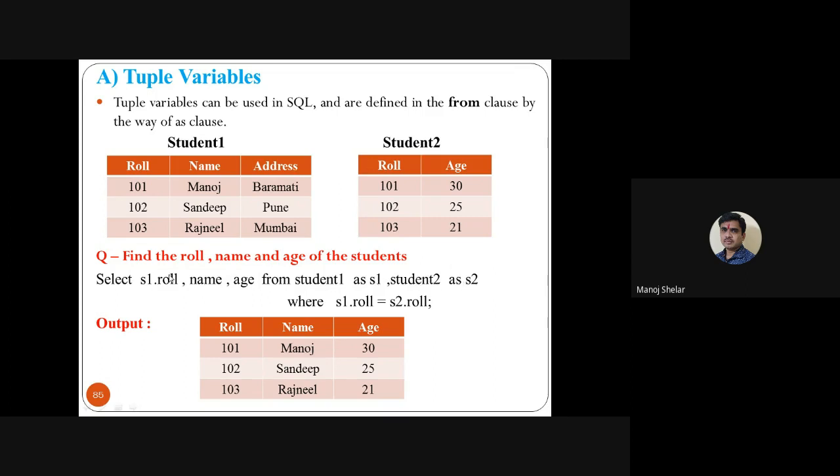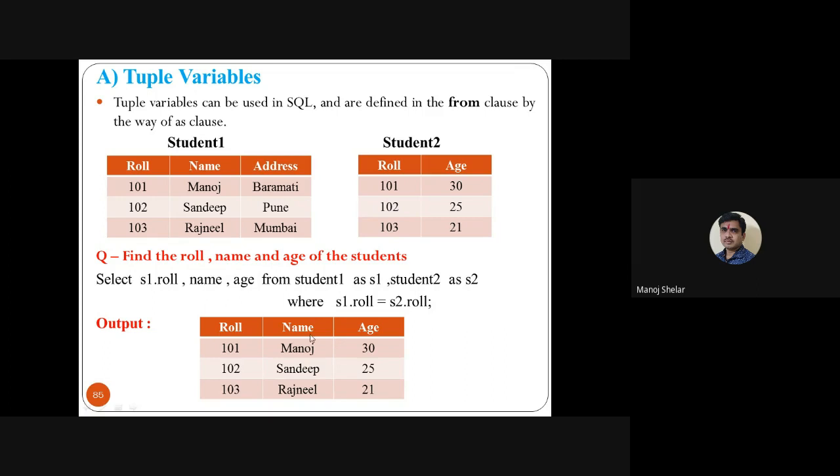So s1.roll_number means the first table's roll number, name, age, this age, and here s1.roll_number equal to s2.roll_number means the first table roll number is equal to the second table roll number. If we do this, what will the output be? The output is: 101 Manoj 30, 102 Sandeep 25, 103 Rajnil 21.